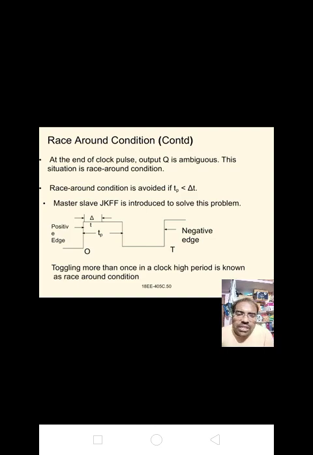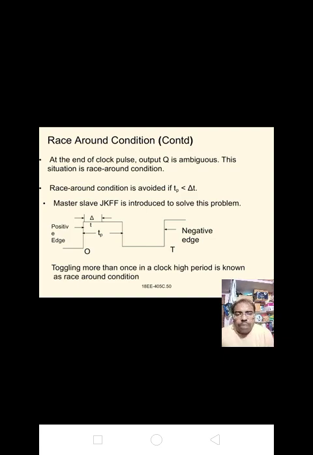Race around condition is avoided if Tp is less than delta t. Master slave JK flip-flop is introduced to solve this problem. Toggling more than once in a clock high period is known as race around condition.